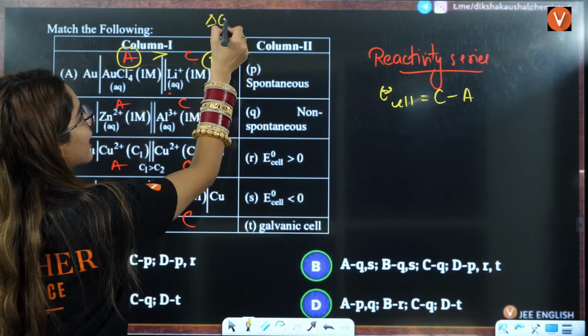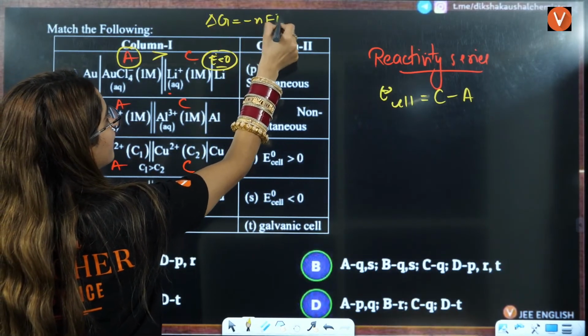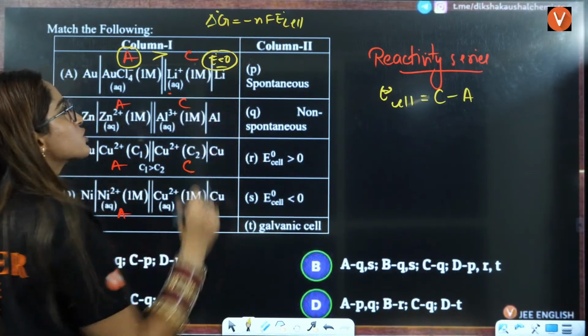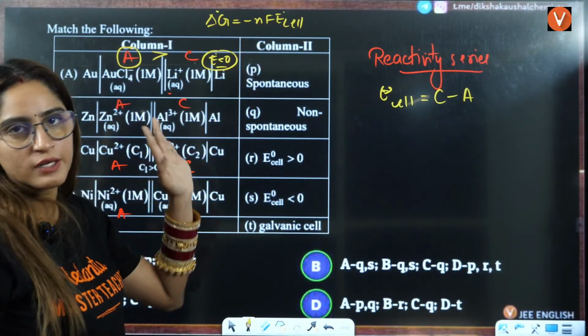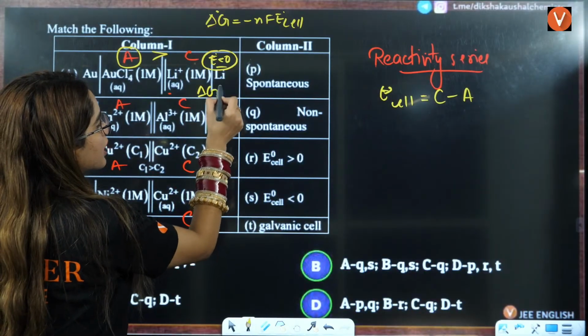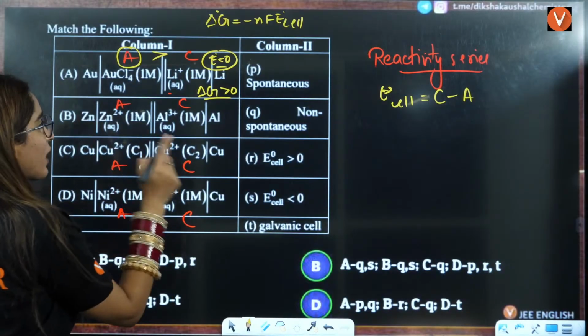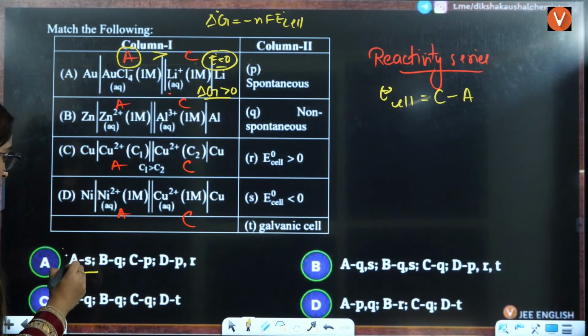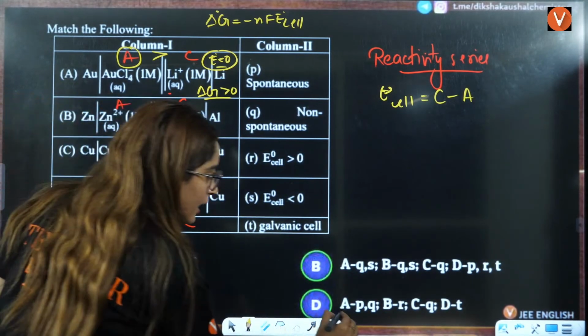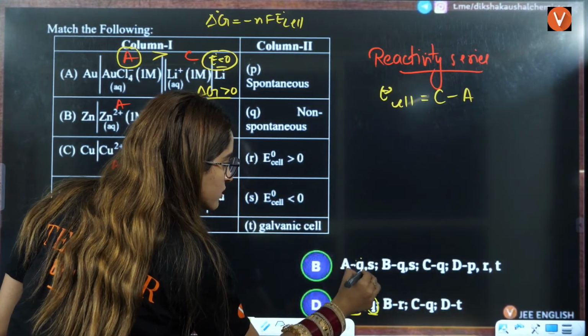We know that delta G is equal to minus nF E0 cell, right? So if this is negative, delta G will be positive. Delta G positive means it is a non-spontaneous process. So A is Q. This is not possible. This is possible. A is P and Q. Okay, A is Q, right?